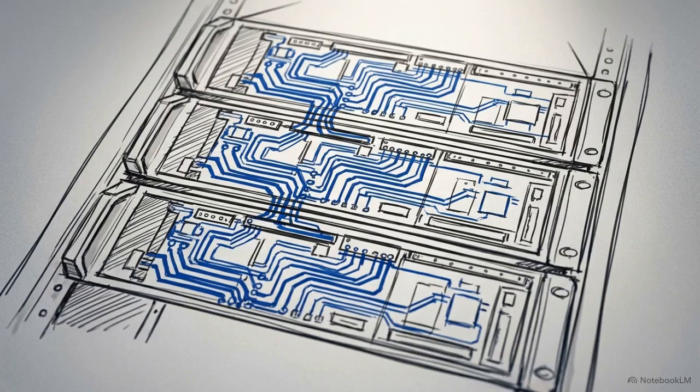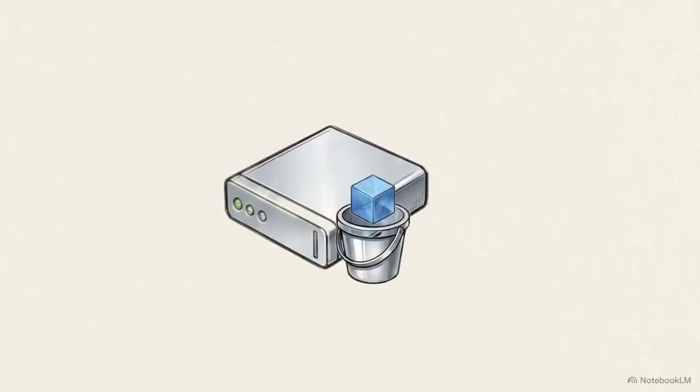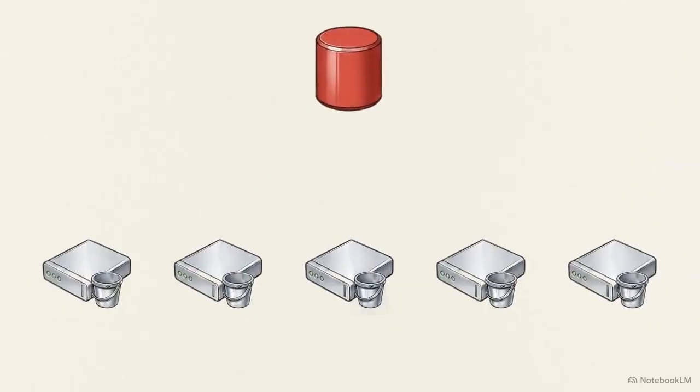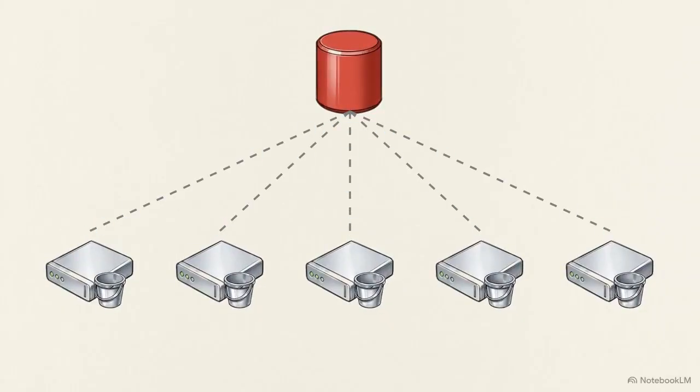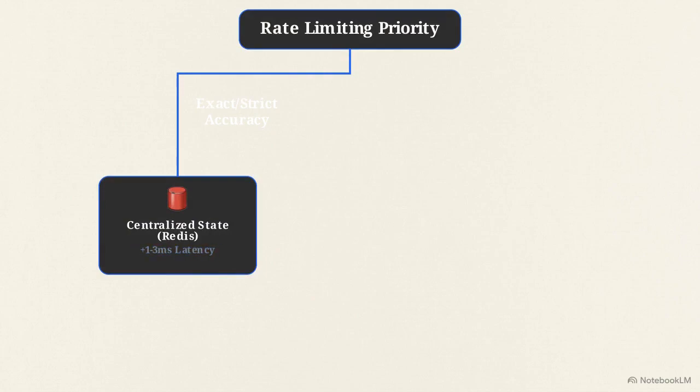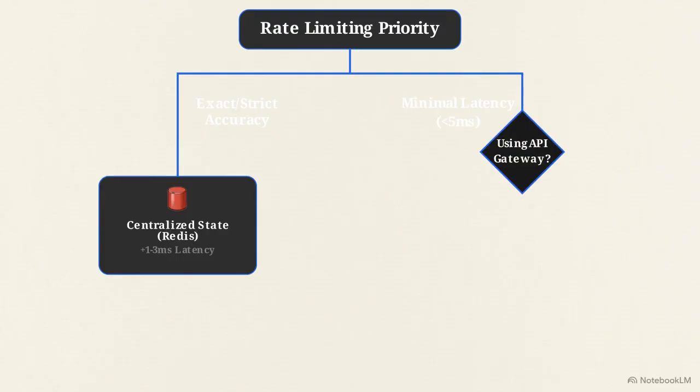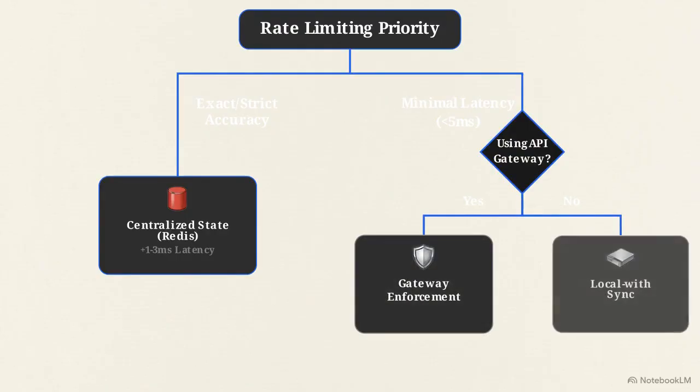For latency-sensitive systems that still require application-level logic, you can implement a local with sync model. Pods enforce strict limits in local memory, but periodically reconcile their counts with a central data store to ensure they stay relatively close to the global limit. This creates a clear decision matrix. If you need exact, strict limits for billing enforcement, you must accept the latency cost and use shared Redis. If your system requires absolute minimal latency, you trade a small amount of accuracy by routing enforcement to a gateway or using a local sync.